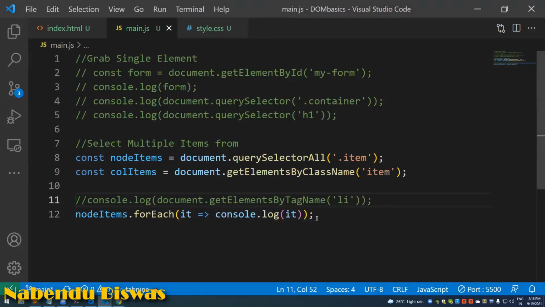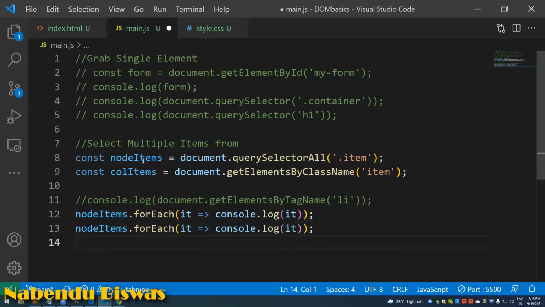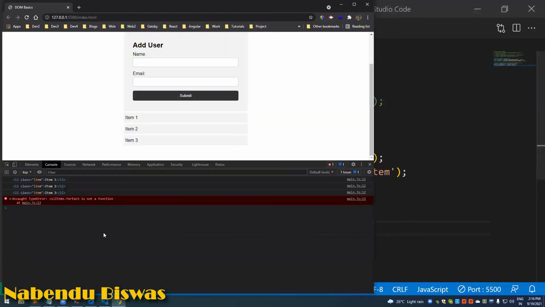Now I will try to do a similar thing on allItems, but it will give me an error that forEach is not a function, because it is not allowed there.